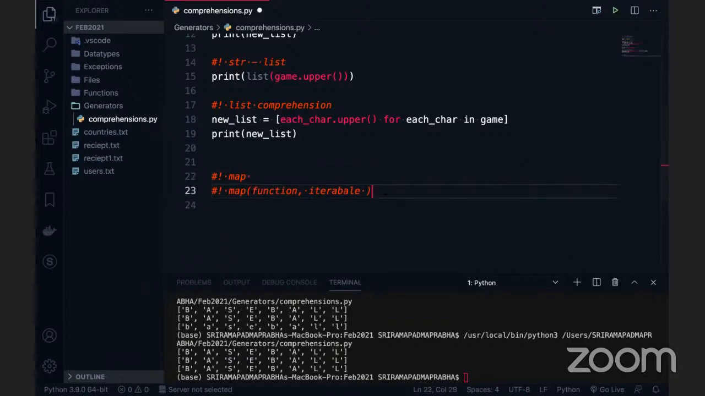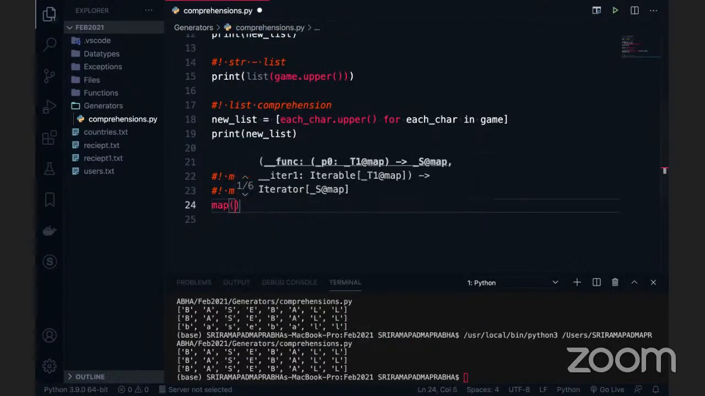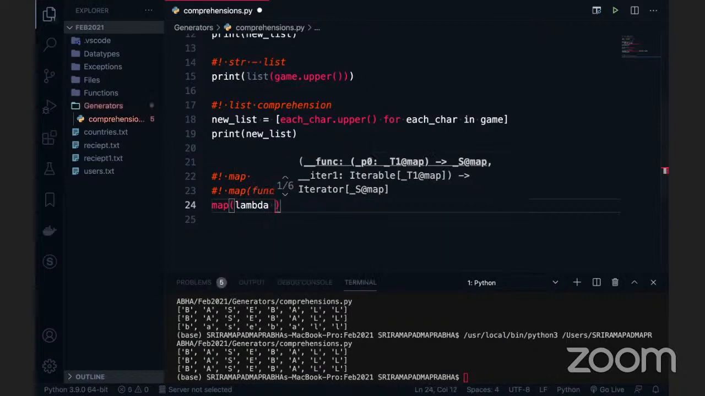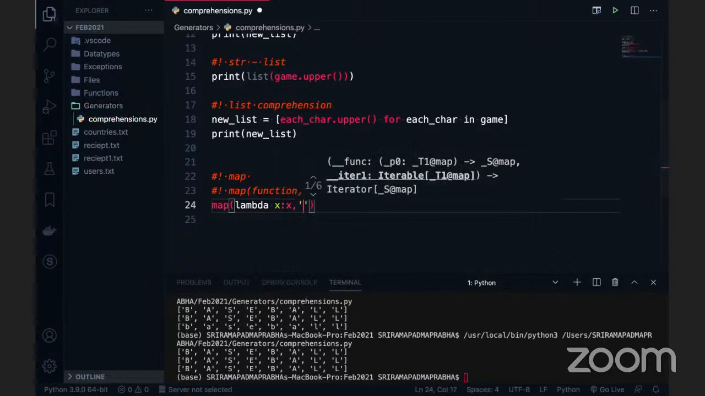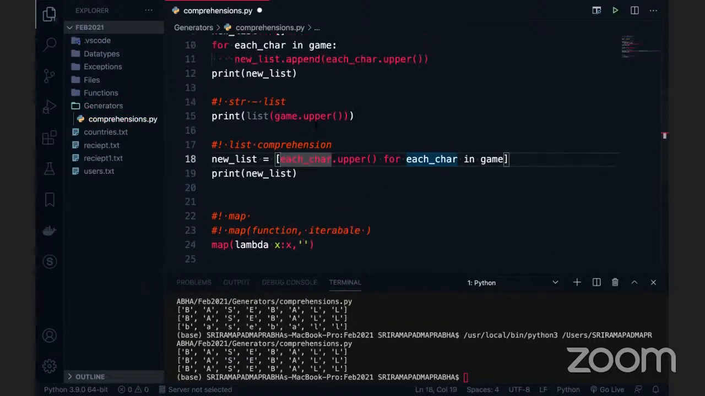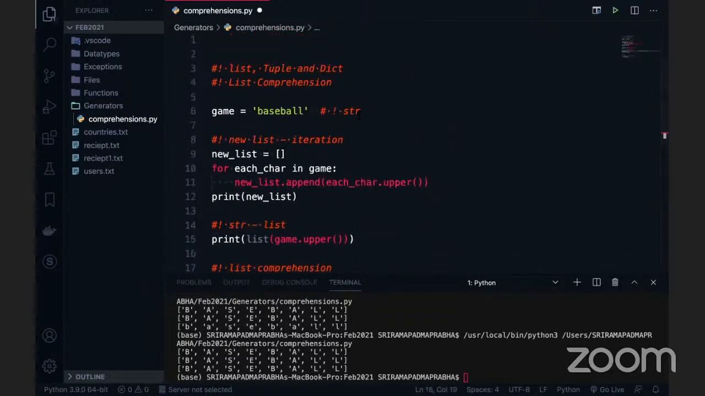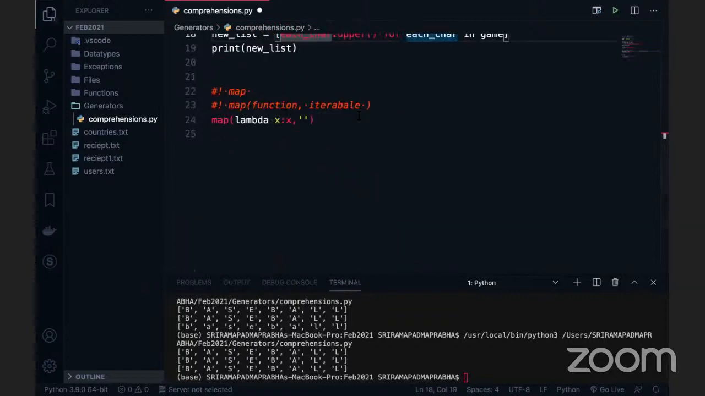Now what we can do in this case, we'll take this map function. The first parameter is always a function. So here in this case, I will take the lambda. So lambda space, and you can take x colon x, and comma, you can pass the string. What is the string here? For example, baseball. Okay, it's a game. So instead of single quotes or double quotes, I will pass the next one, the iterable variable. The iterable variable is anyway a string.